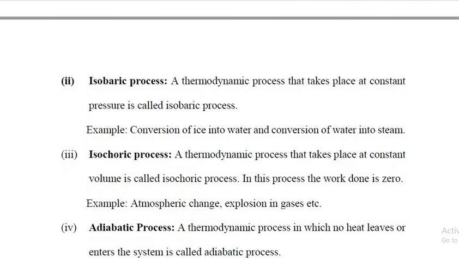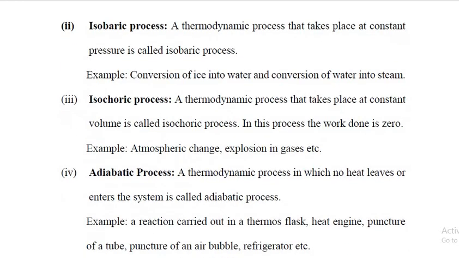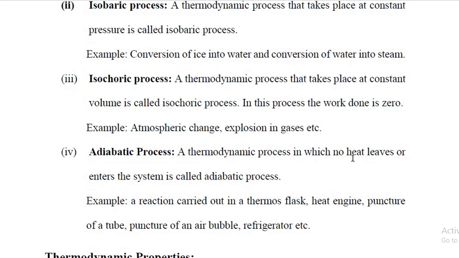The term choric stands for volume. So a thermodynamic process that takes place at constant volume is called isochoric process. In this process, the work done is zero. For example, atmospheric change, explosion in gases, etc.